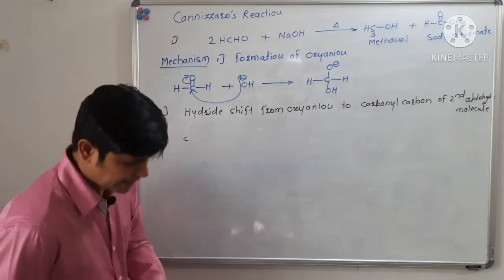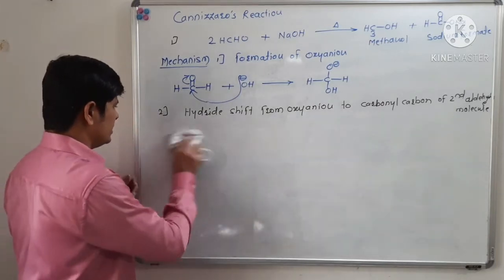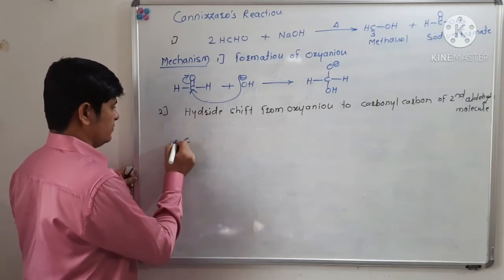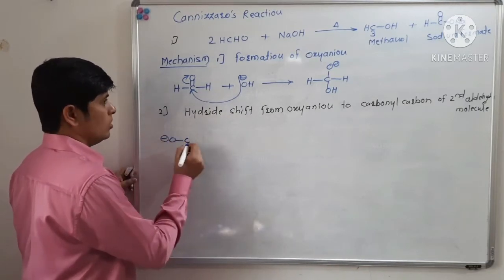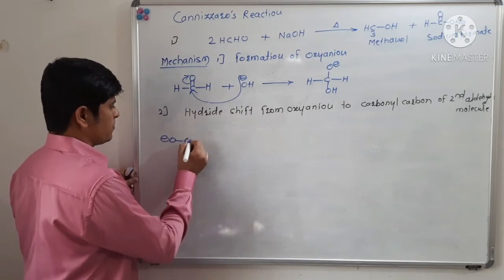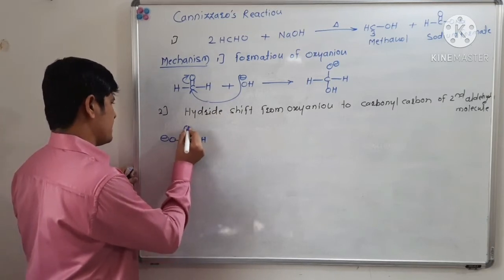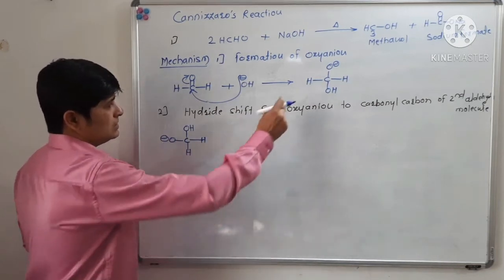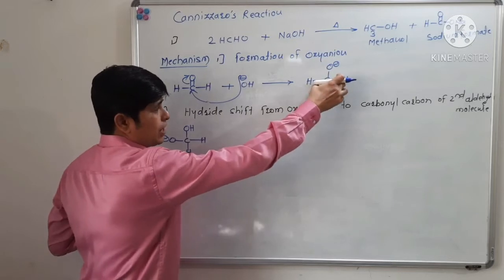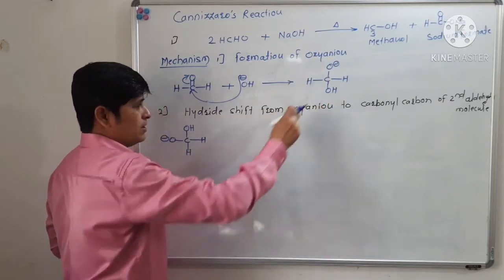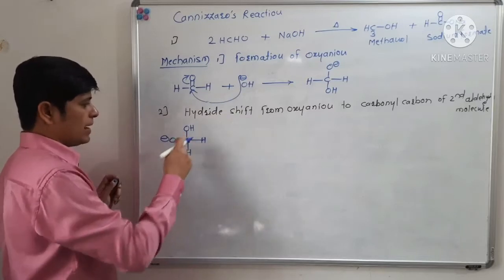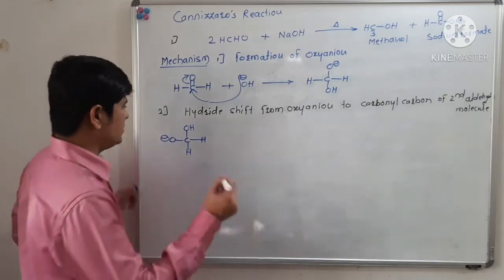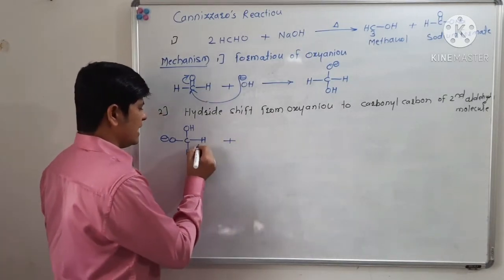I will write the oxyanion in this way. The carbon in the oxyanion is having two hydrogens, one oxy group and a hydroxide ion, the same as what I have written here but in a different fashion. There will be a shifting of this hydride.